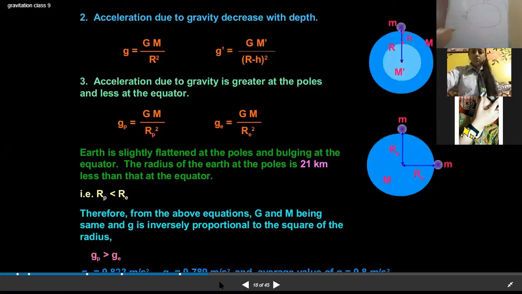But let me ask, does this value vary if we are standing on the equator and if we are standing on the pole? Yes, the value of g varies between the pole and the equator.